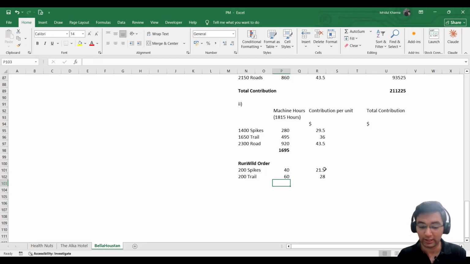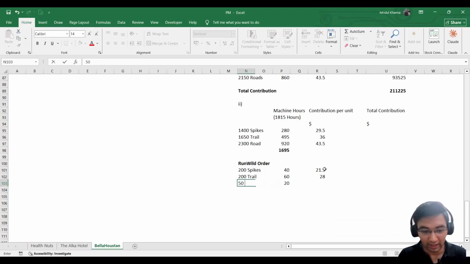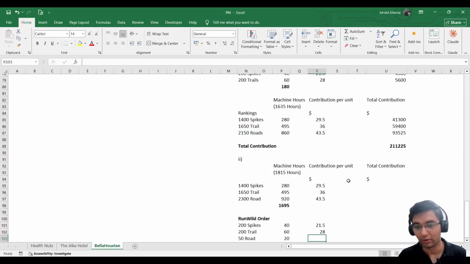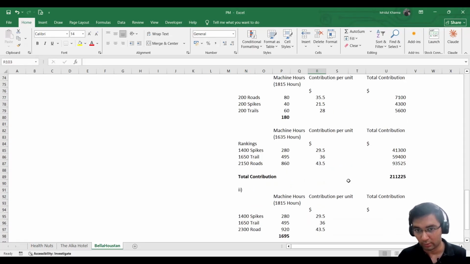Just let me calculate. You can calculate this in your calculator that you will be taking with you. 1815 hours minus 1795. We are left with just 20 hours. So how many road shoes can we produce? 20 divided by 0.4. When we divide it by 0.4, we get only 50 road shoes that we can produce with such limited availability of machine hours.